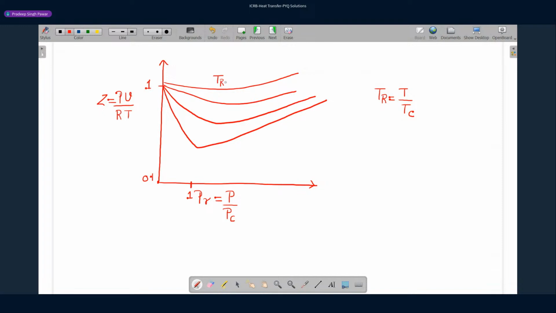This line is TR equal to 2, and this one is TR equal to 1.